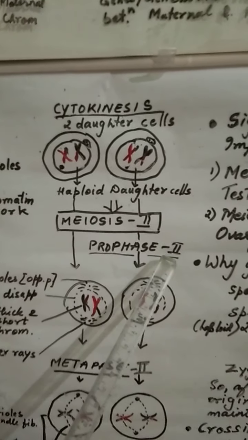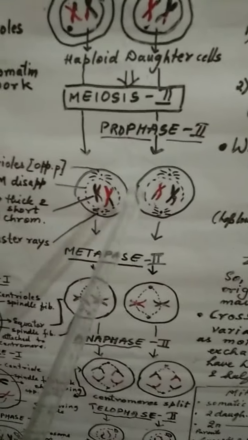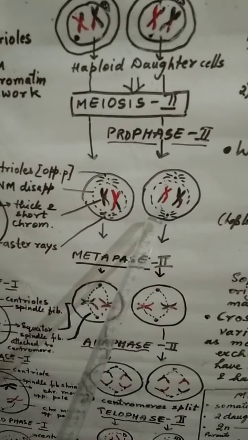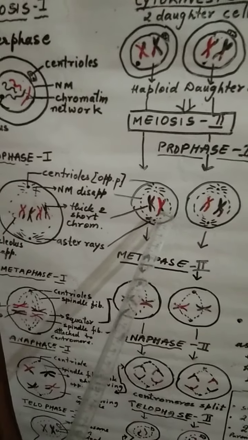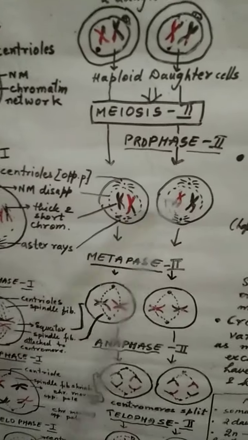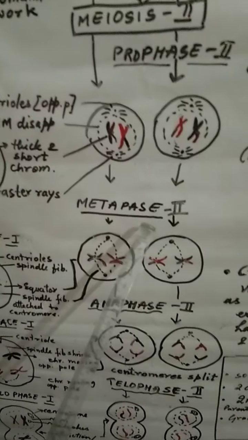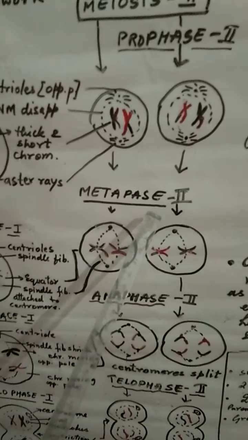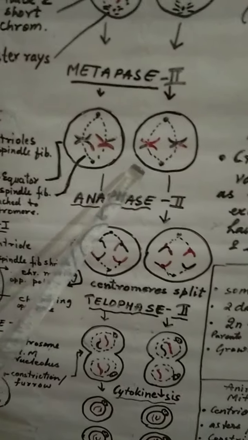What happens in prophase 2? You can see in prophase 2, all the points will be same as prophase 1. Only thing that you can see here, it happens in 2 daughter cells. Then the prophase 2 moves towards the metaphase 2, where the same points like metaphase are there.